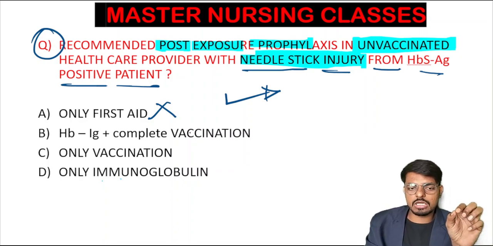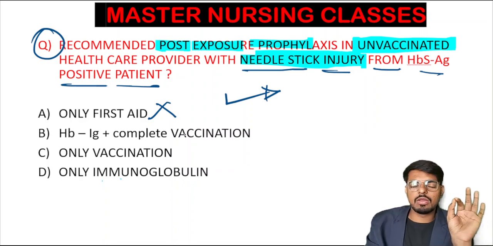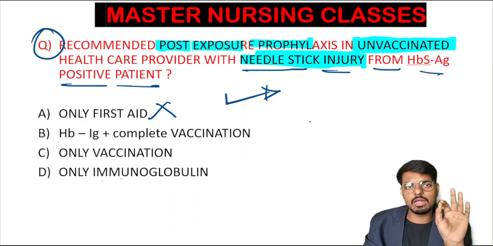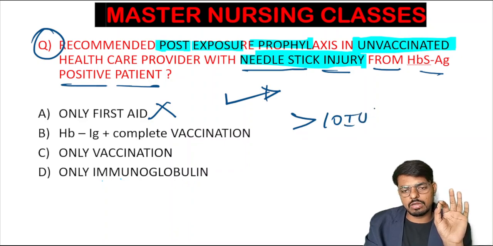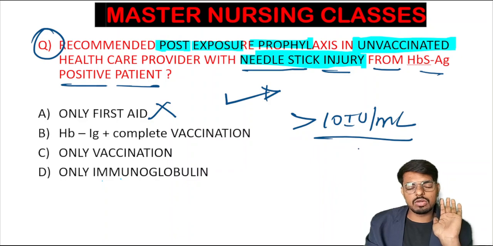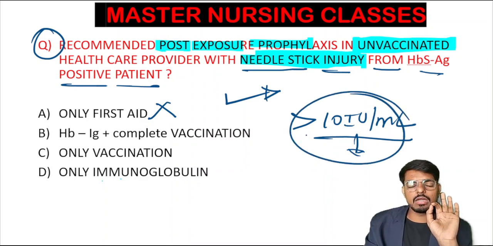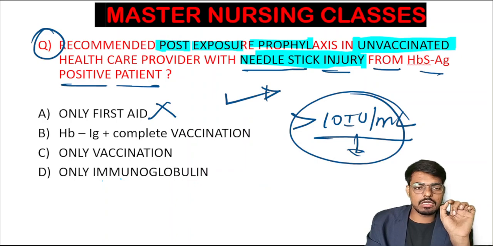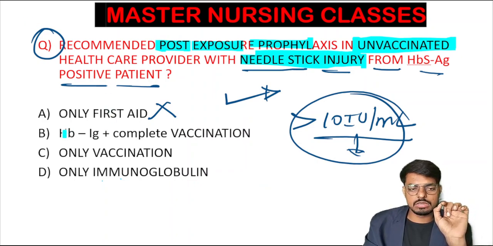After exposure, if you are vaccinated, you have to check the antibody level in your blood. If your antibody level is more than 10 international units per ml, that is very good. You need not take the vaccination, only one booster dose is required. And for the unvaccinated healthcare worker, we need to give the hepatitis B immunoglobulin for immediate effect, and complete vaccination.